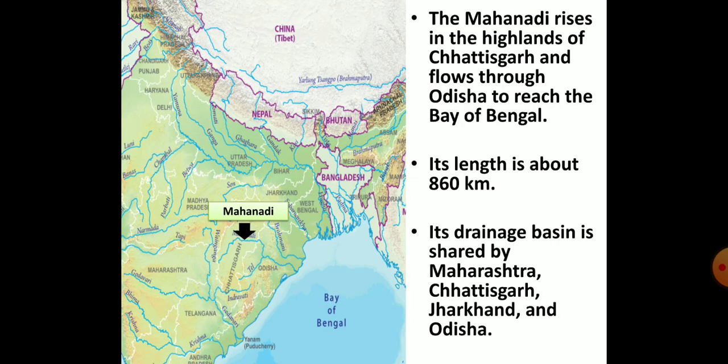Now let's learn about the Mahanadi river basin. This river rises in the highlands of Chhattisgarh, drains the parts of Chhattisgarh, Maharashtra, Jharkhand and Odisha, and finally reaches the Bay of Bengal. The Mahanadi river is about 860 km long.